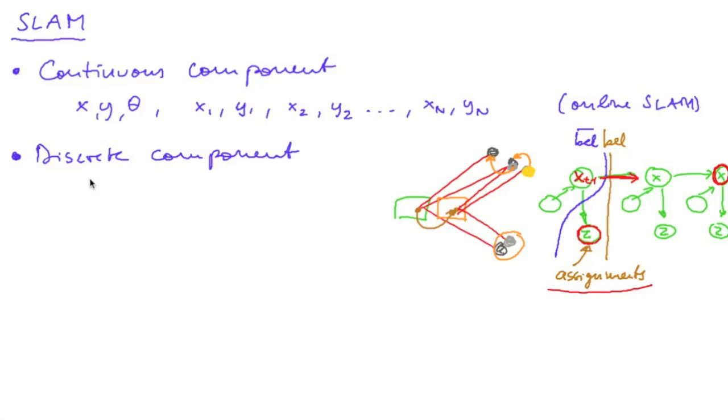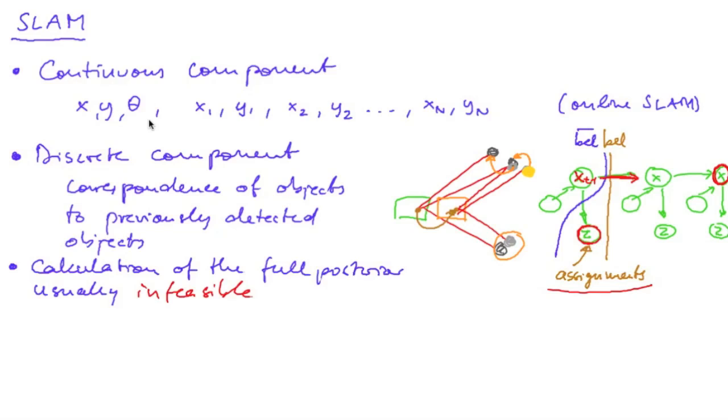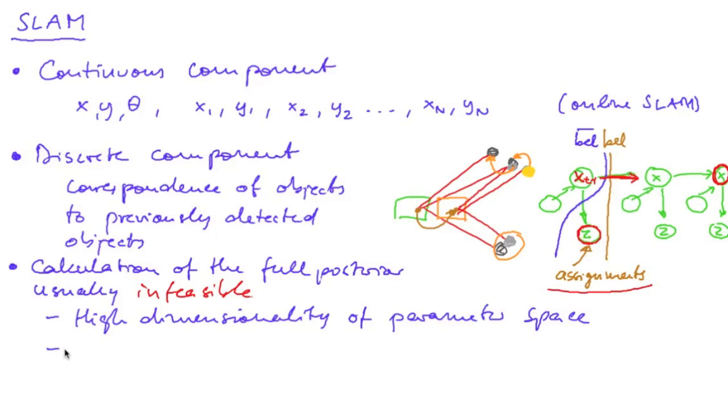So this is the discrete component, which is the correspondence of objects to previously detected objects. And so in general, calculating the full posterior is usually infeasible due to those two problems. So because of the high dimensionality of our parameter space and because of the large number of correspondences in our correspondence assignment. Now, before we go on, let me ask you a question.